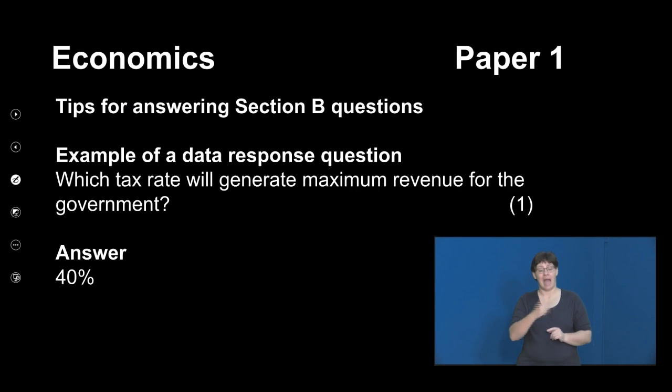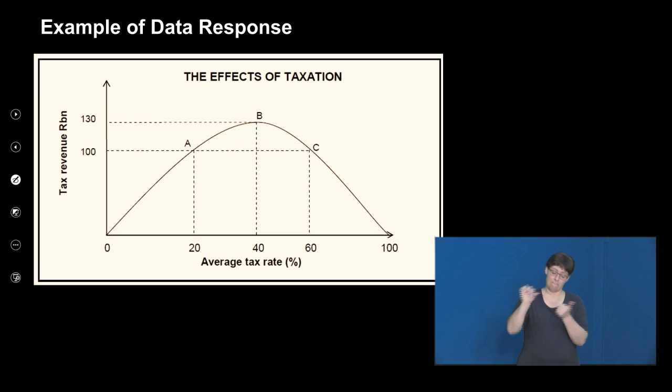Another question typically that you can get is, which tax rate will generate maximum revenue for the government? You go back to the diagram and look at what tax rate gives us the maximum revenue. Let's check, boys and girls. At a tax rate of 20%, the government is able to generate tax revenue of 100 billion.